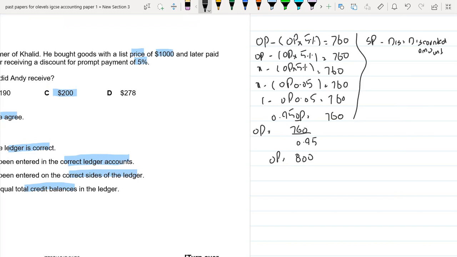So it means that we have received the 200 trade discount, because this is the invoice price and this is the list price. So deduct 800 from the 1000. The difference is 200. So 200 would be our trade discount.